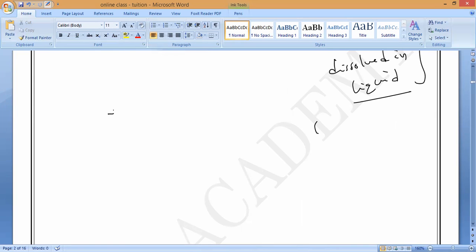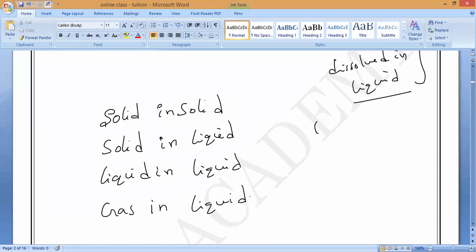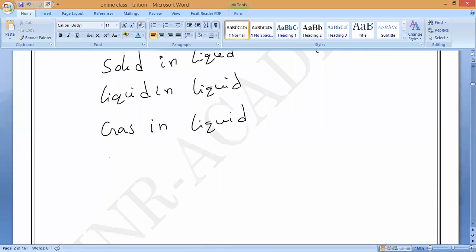What is that mixture? Solid dissolved in solid. All of you should remember. Next one, solid in liquid. Next one, liquid in liquid. Do you understand? Next one, gas in liquid. And also the last one is called gas in gas.